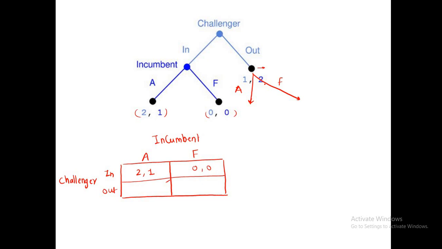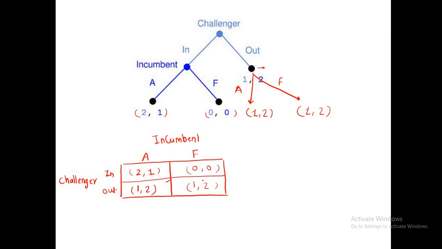In both cases the payoff will be the same, 1, 2, because the challenger is not in the market. Okay, so this is the payoff matrix.